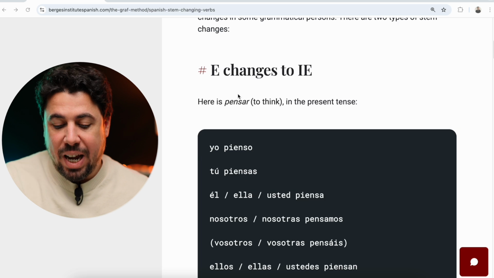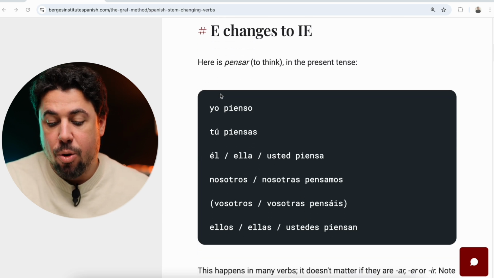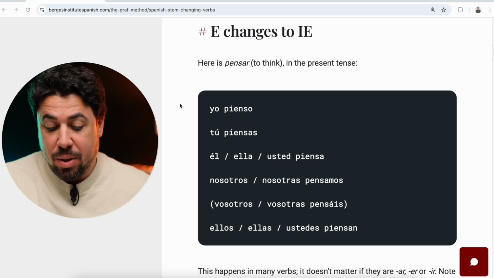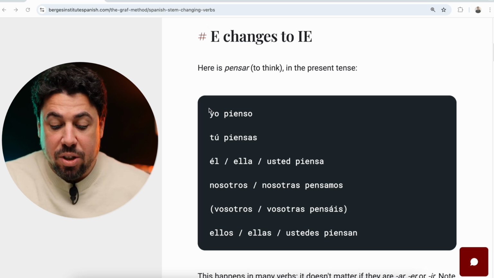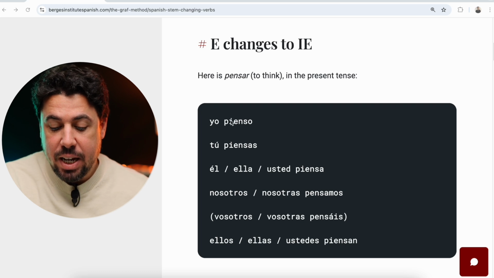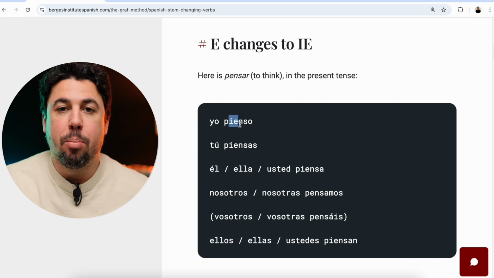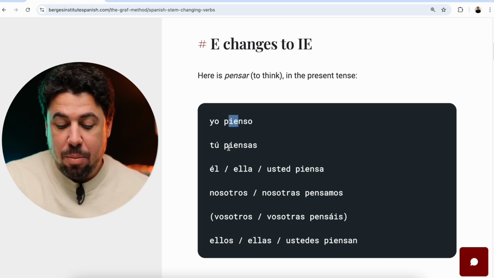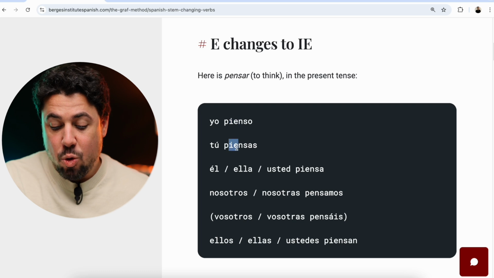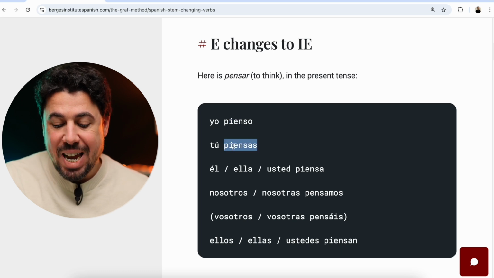So let's take a look at pensar, which is our model for E to IE. If this was strictly regular, we would say yo penso for the first person, but instead of that, the E is becoming IE, and we are saying yo pienso. The same thing happens in the second person singular. Instead of tú pensas, we say tú piensas. The E becomes IE. And same thing for the third person singular.